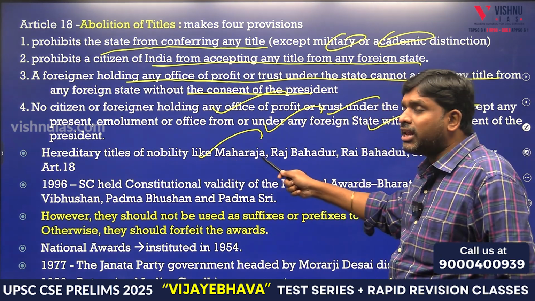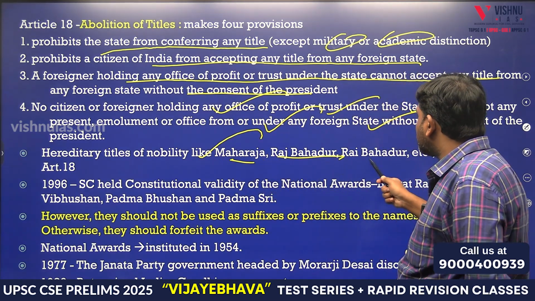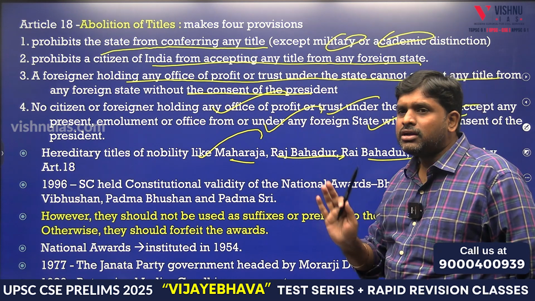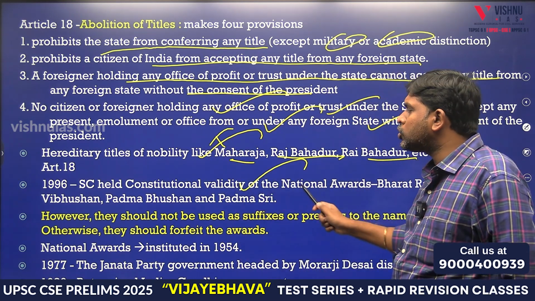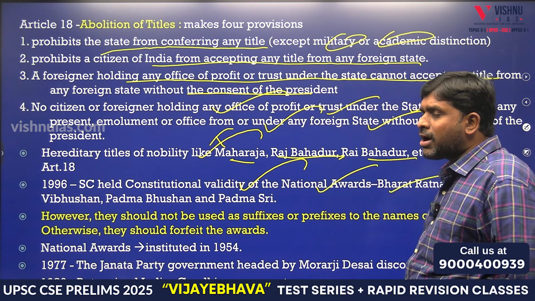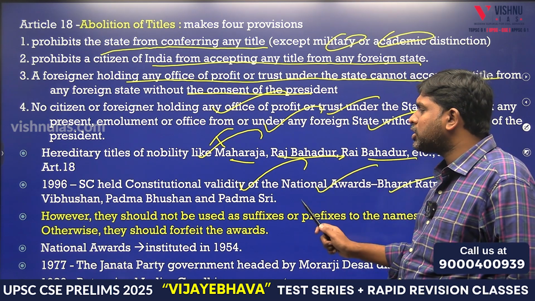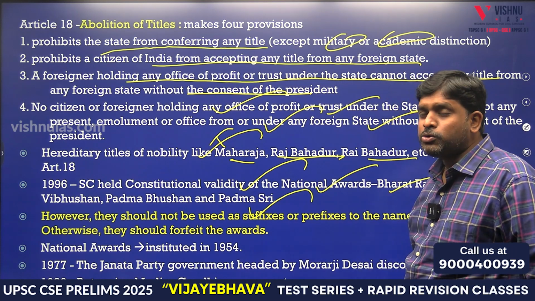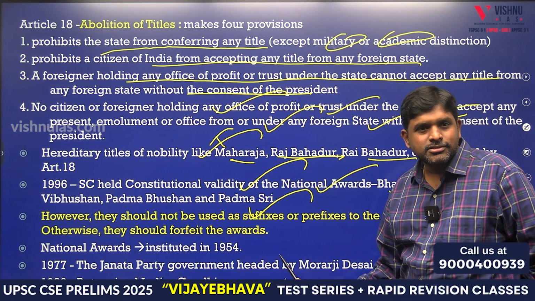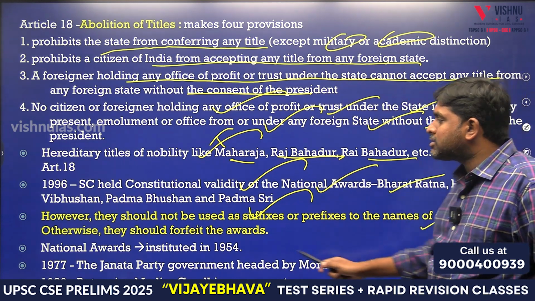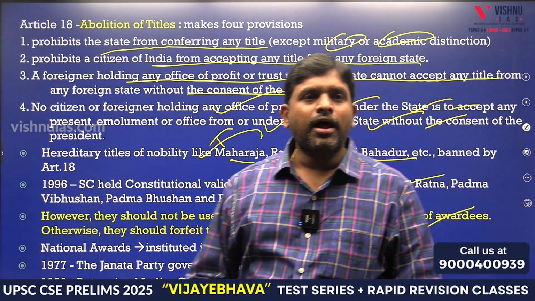Hereditary titles of nobility like Maharaja, Raja Bahadur, Rai Bahadur are completely banned. In 1996 the Supreme Court held the national awards, Bharat Ratna, Padma Vibhushan, Padma Bhushan and Padma Shri, constitutionally valid. However, they should not be used as suffixes or prefixes to names. Otherwise, they should forfeit the awards.